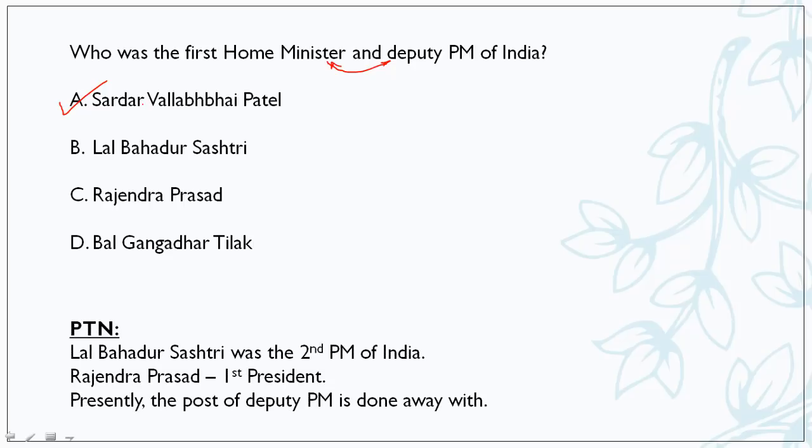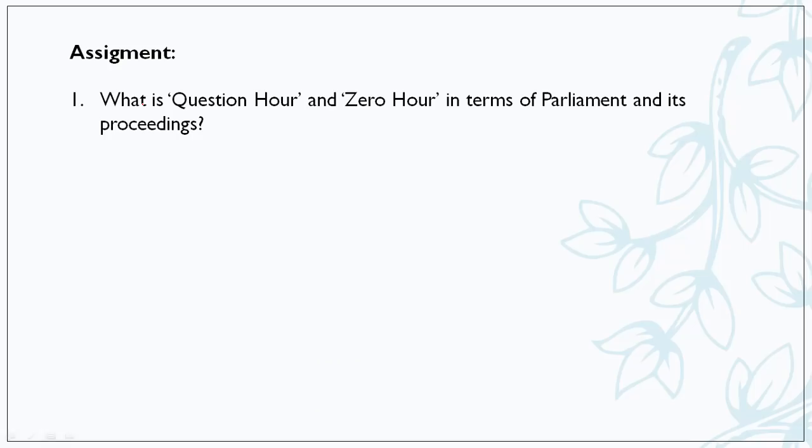And Lal Bahadur Shastri was the second prime minister of India. Rajendra Prasad, as I told you previously also, was the first president of India, and presently the post of deputy PM is done away with. Now there is no such post as deputy PM presently. I guess after Lal Krishna Advani there was no deputy PM. Please reconfirm it. Moving forward.